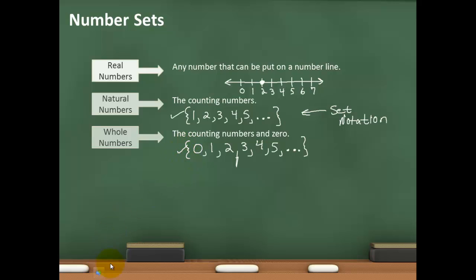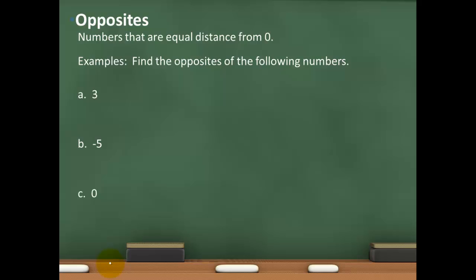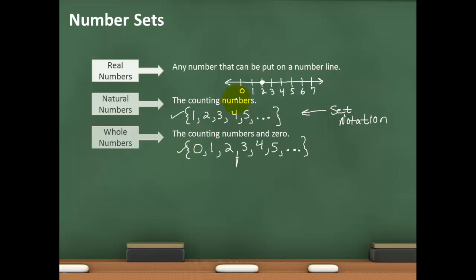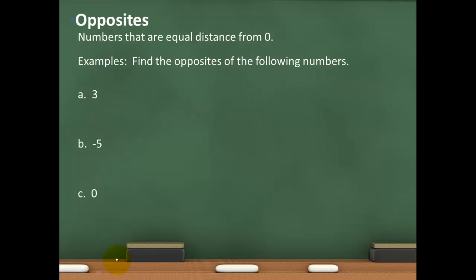I want to talk about opposites because in order for us to get to our next type of number set, we've got to know what an opposite is. When I drew that number line on the previous slide, notice that I started with 0. Well, there are actually numbers on the left-hand side of 0 versus just being on the right-hand side, and those numbers are your negative numbers. And so when I start talking about negative numbers, I get into what I call opposites. My definition of opposites are numbers that are equal distance from 0, right?